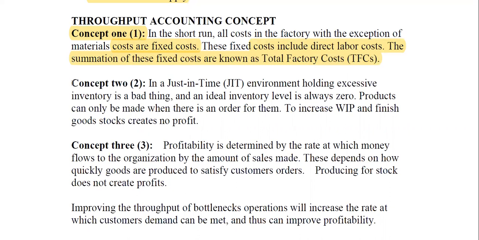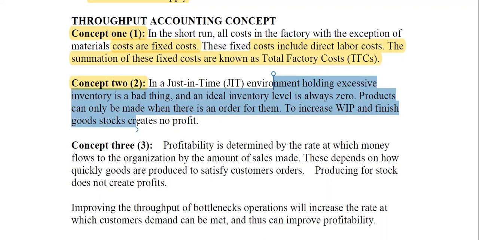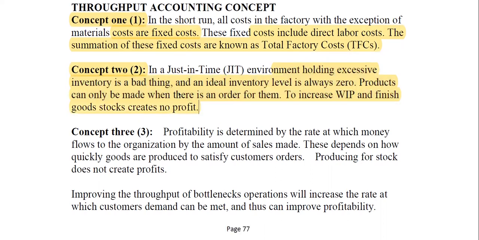Then the second concept is that in a just-in-time environment, holding excessive inventory is a bad thing. An ideal inventory level is always zero. Products can only be made when there's an order for them. To increase work in progress and finished goods stocks creates no profit. We saw these concepts earlier on, but now I'm breaking them into three major concepts for you.